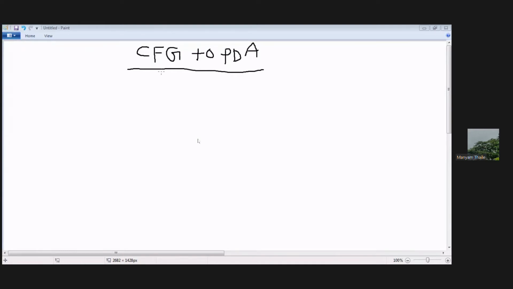So now today we are going to discuss the equivalence of context-free language and PDA, pushdown automata.